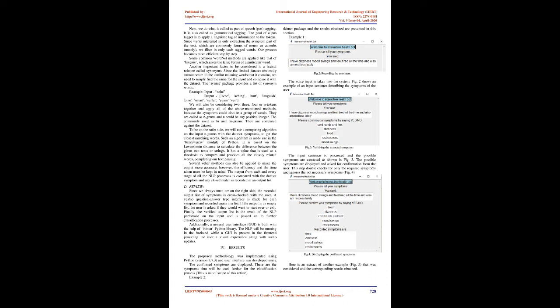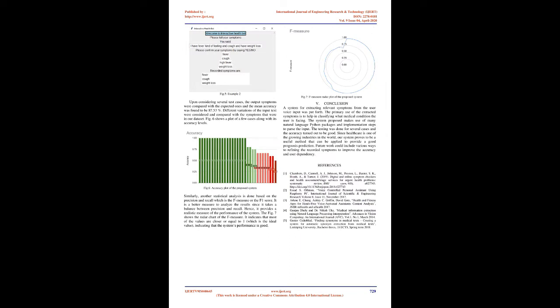Some common WordNet methods are applied, like that of lexeme, which gives the tense forms of a particular word. Another important factor to be considered is a lexical relation called synonyms. Since the limited dataset obviously cannot cover all the similar meaning words that it contains, we need to simply find the same for the input and compare it with the dataset. The synset package provides a list of synonym words. Example, input ache, output ache, aching, hurt, languish, pine, smart, suffer, yearn, yen.